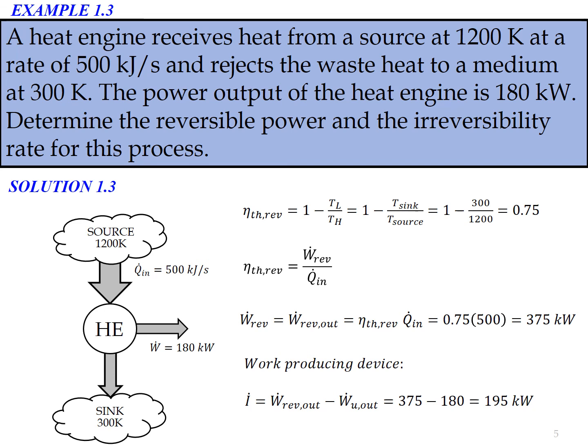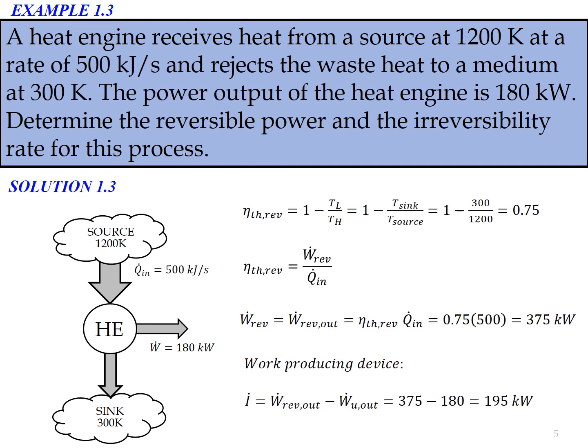Okay, I dot, the irreversibility rate, equals 195 kilowatt. This value shows that the system will waste energy equal to 195 kilojoule per second, for every second.